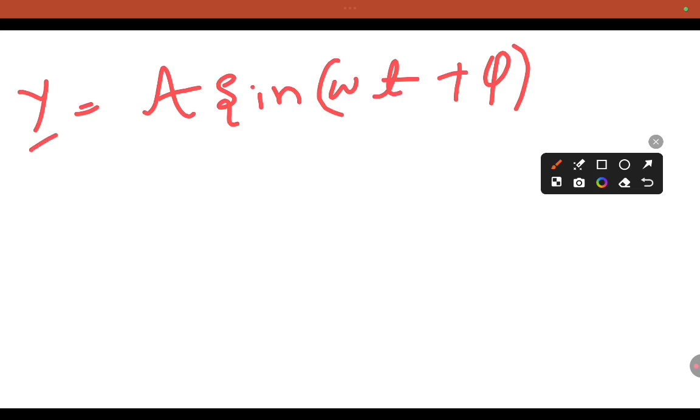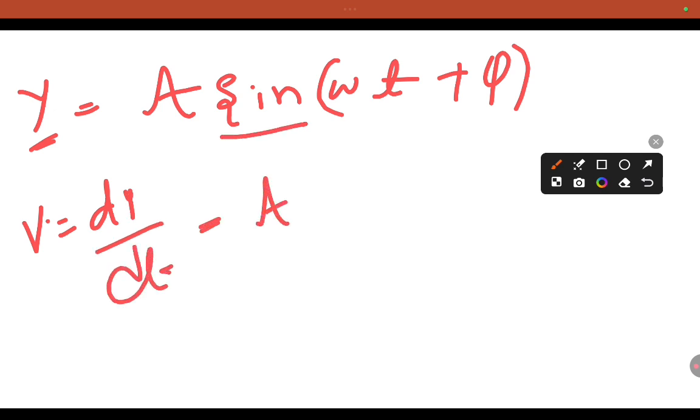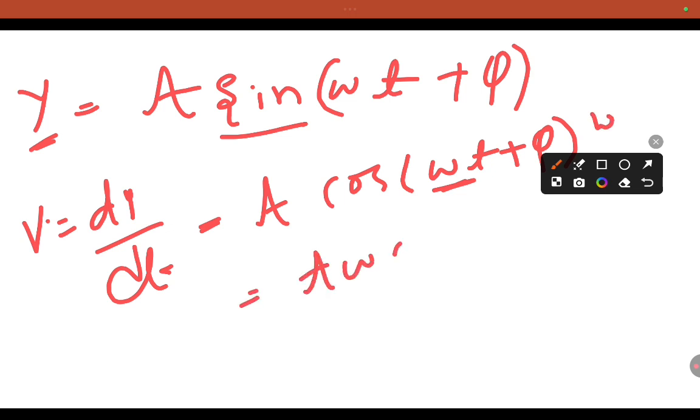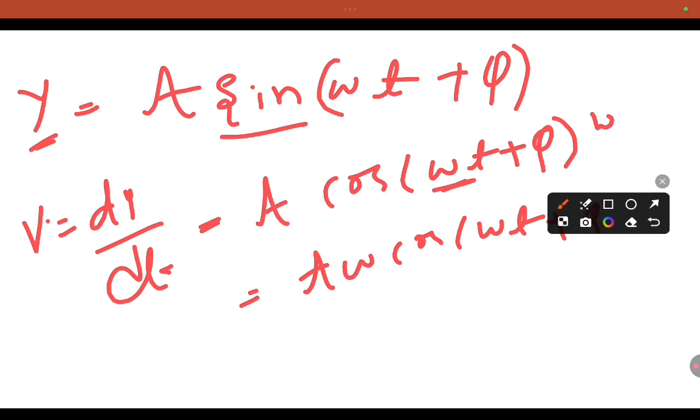This is our displacement with respect to time; its derivative is the velocity, dy by dt. I don't want to go through more derivation. Sine changes to cos, and because of the omega inside, velocity is a omega cos of omega t plus phi.